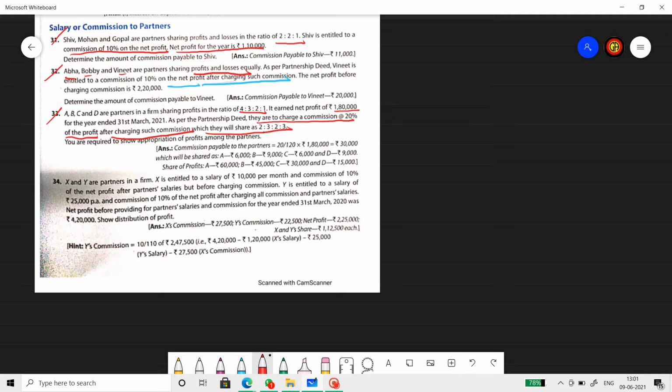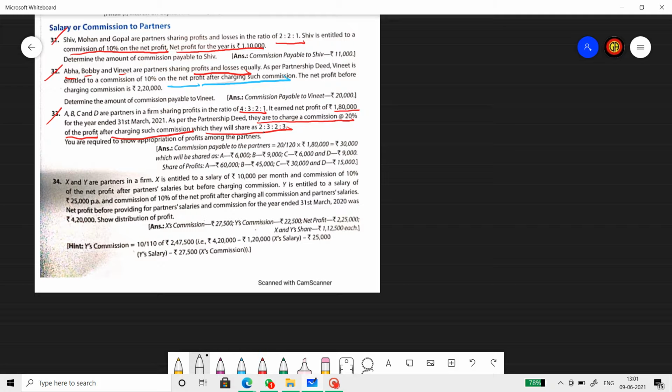So it is not like one particular partner getting commission, like it was there in the 31st question and 32nd question, where Shiva was getting commission, and in the next one Vinith was getting commission. Over here, everyone is getting commission as a fixed percentage on net profit after charging such commission. So once you get the commission figure, you have to distribute that in the ratio of 2:3:2:3. Let's find the commission amount here.